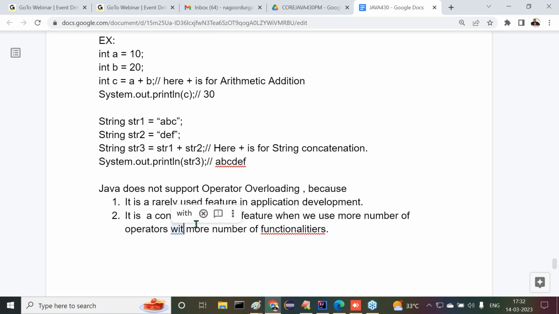All of you observe carefully what I'm telling you. It's a rarely used feature in application development. It's a confusion-oriented feature when we use more operators with more functionalities. Again, it is one of the confusion-oriented features.